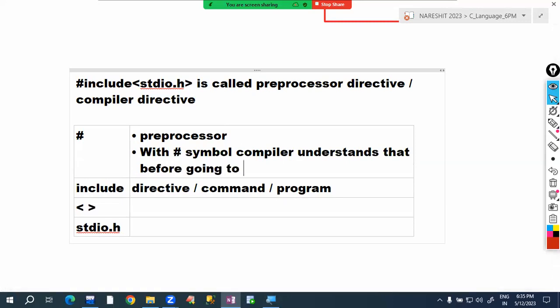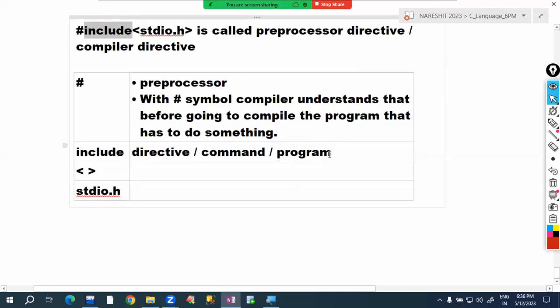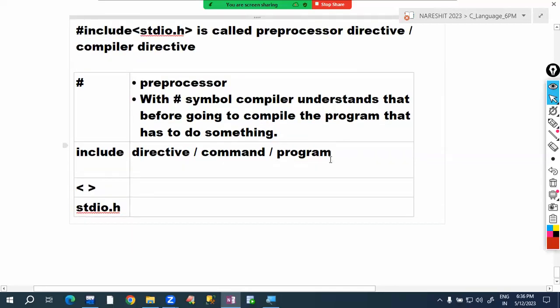that has to run some program, that has to do something. With the hash symbol, compiler understands that before going to compile the program, that has to do something. What it has to do, that we are instructing beside of hash. So include is a program.